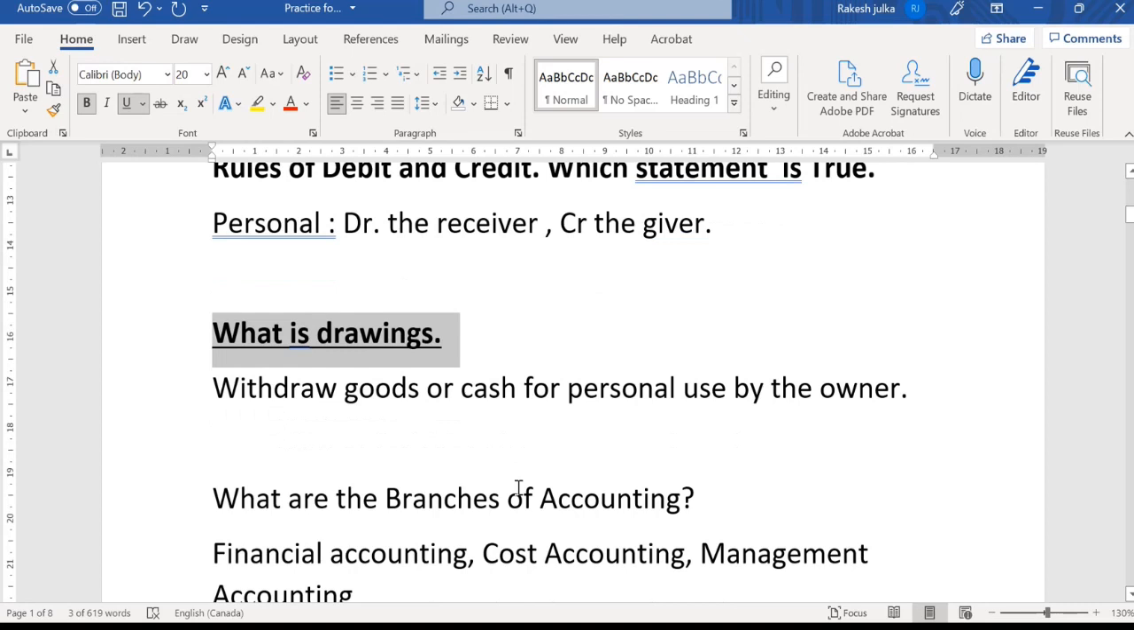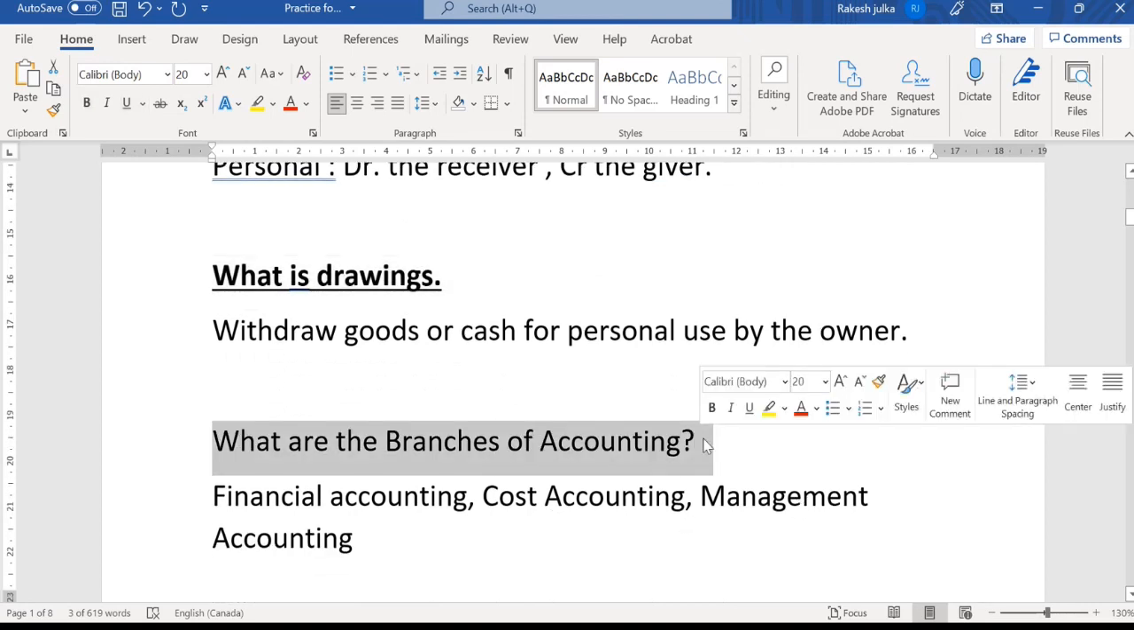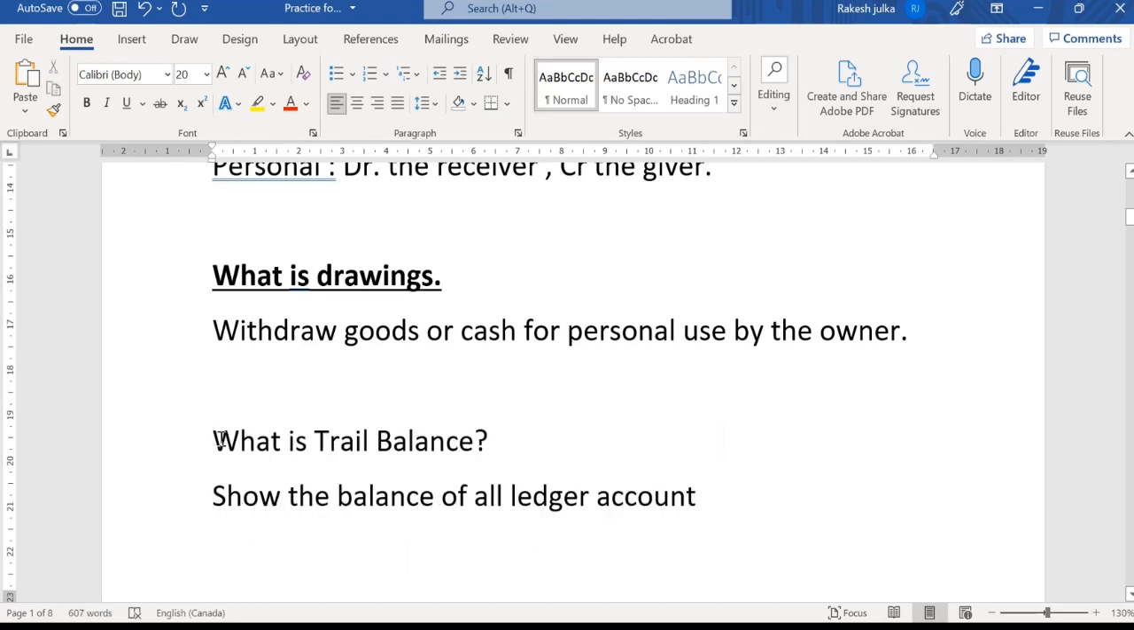Next, we have: what are the branches of accounting? I think we have already discussed this question before. They are financial accounting, cost accounting, and management accounting. There are 3 kinds of branches. So the next question we have is: what is a trial balance?